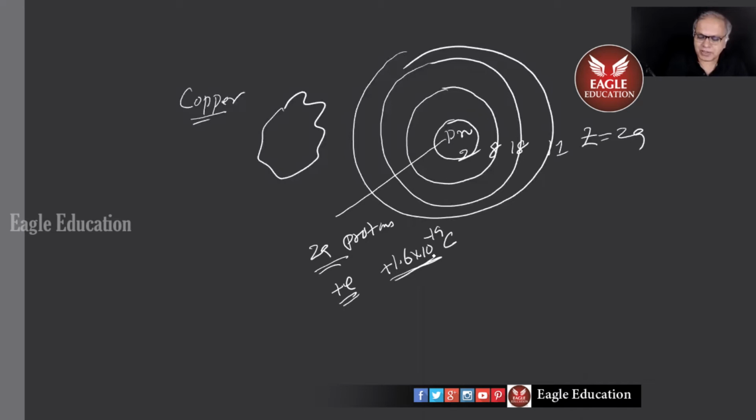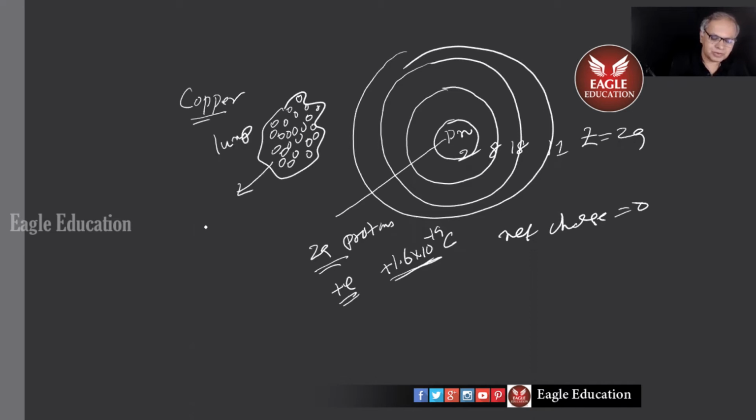So the atom is neutral because the net charge is 0. Do you follow my point here? Like that, there are many copper atoms here, so this whole copper lump is electrically neutral.